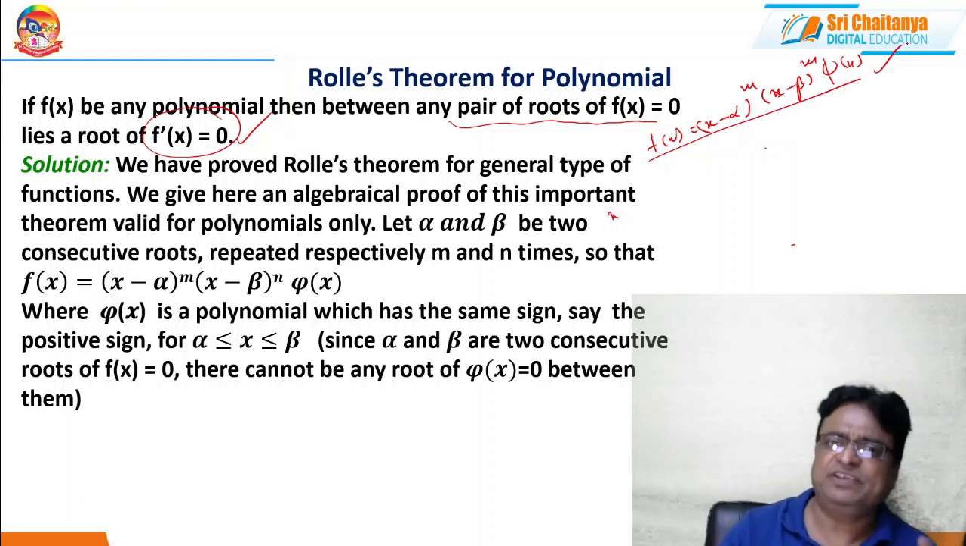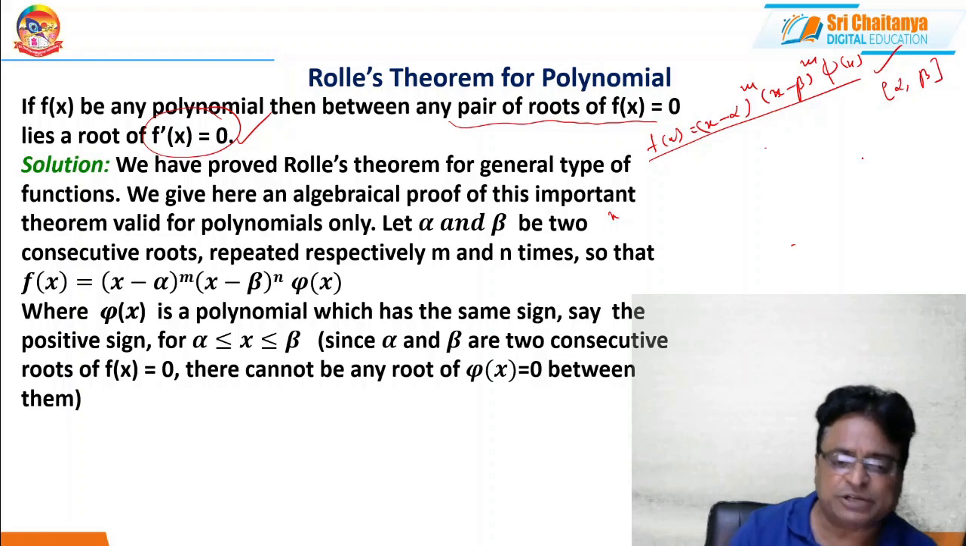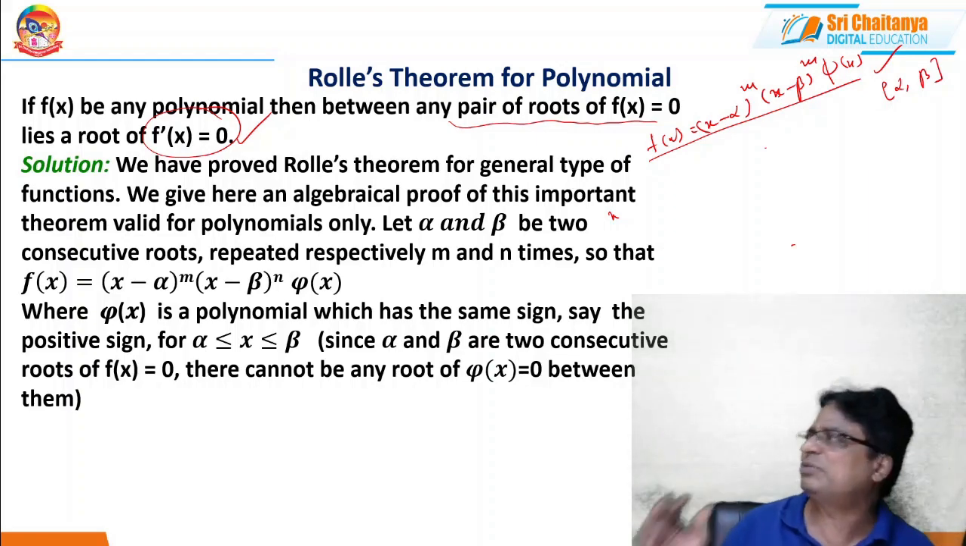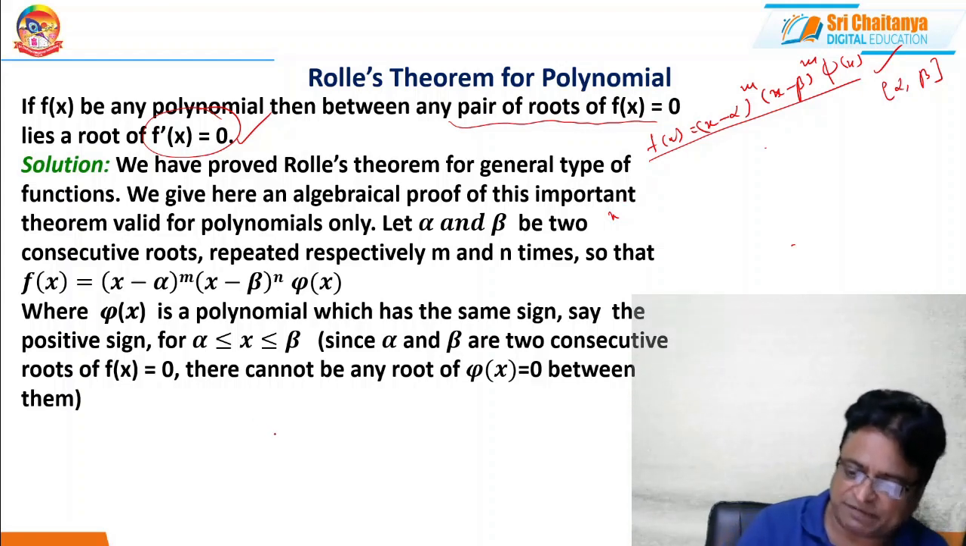If this is my situation, and I have considered this as my interval, no doubt these are two consecutive roots. What am I going to prove? Between two consecutive roots of f of x equal to 0, there exists a root of f dash x equal to 0. Since this is a polynomial, it is continuous everywhere. And moreover, what is my f dash of x?